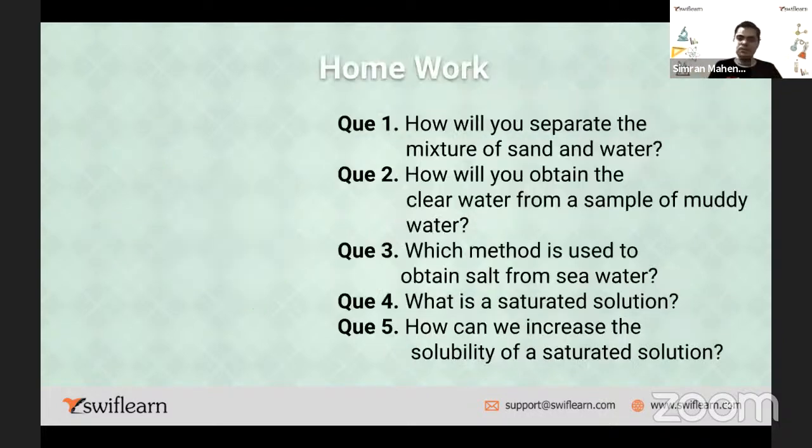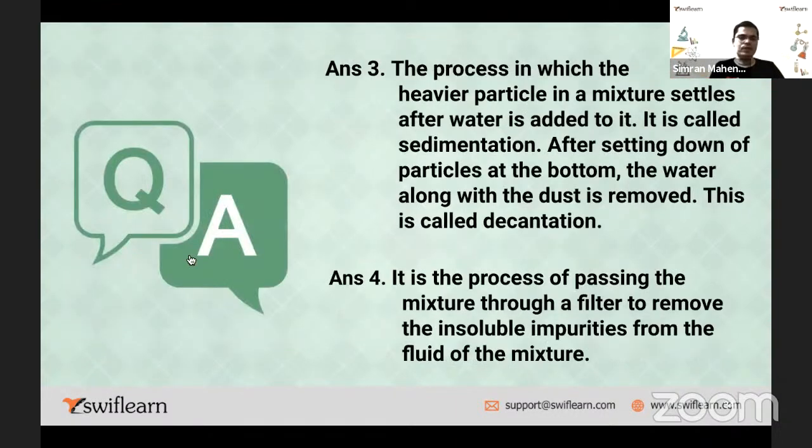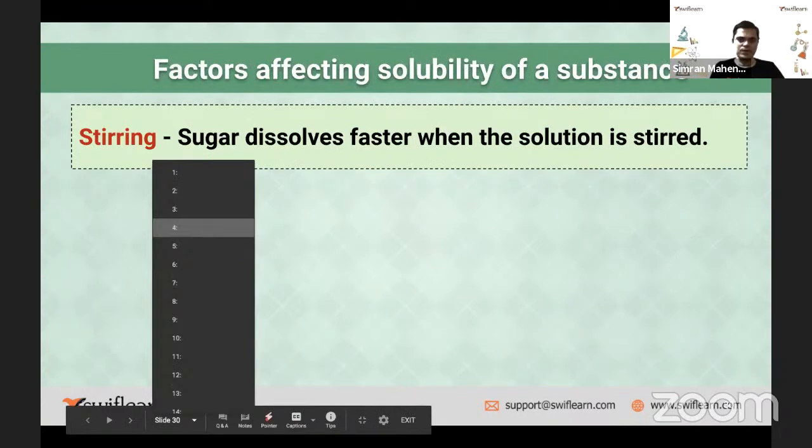So this is the homework. I will give that homework. First, I'll just go behind and discuss whatever we discussed till now. Okay, just quick revision.